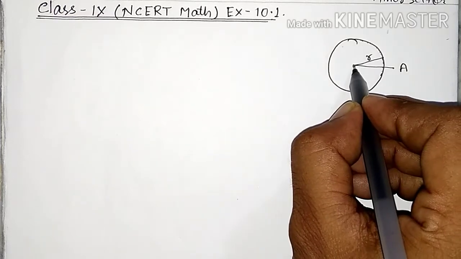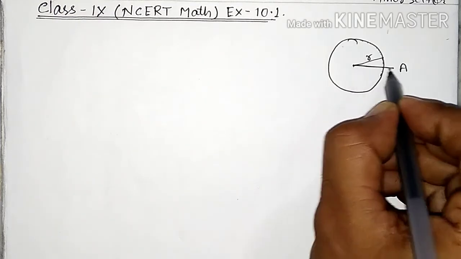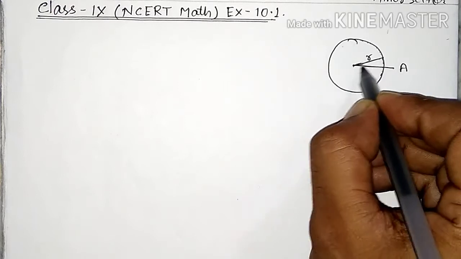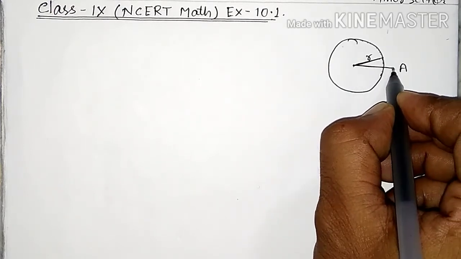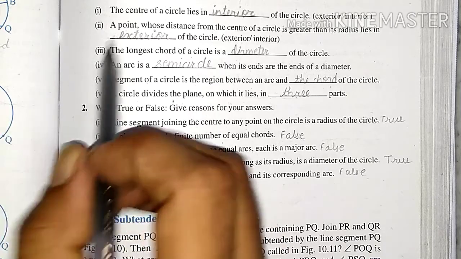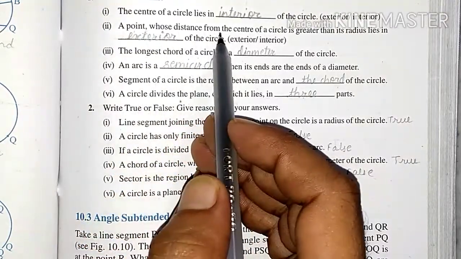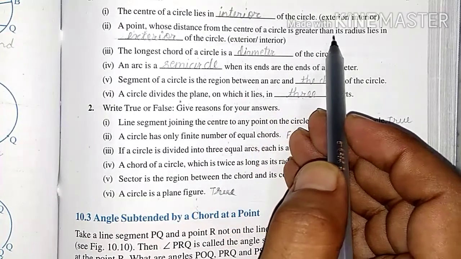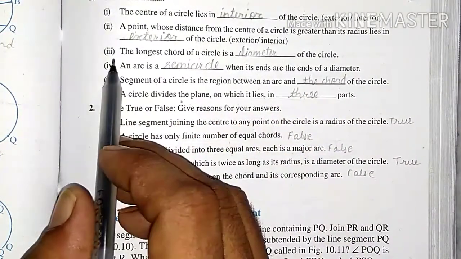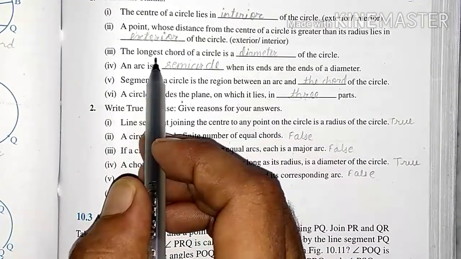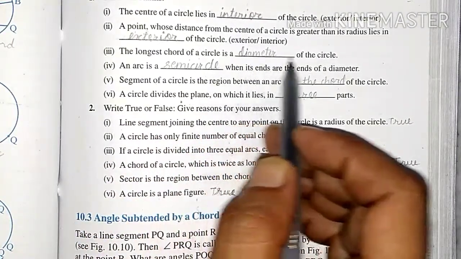This distance is greater than the radius of the circle. So the point lies in the exterior of the circle. Here a point whose distance from the center of the circle is greater than its radius lies in the exterior of the circle.